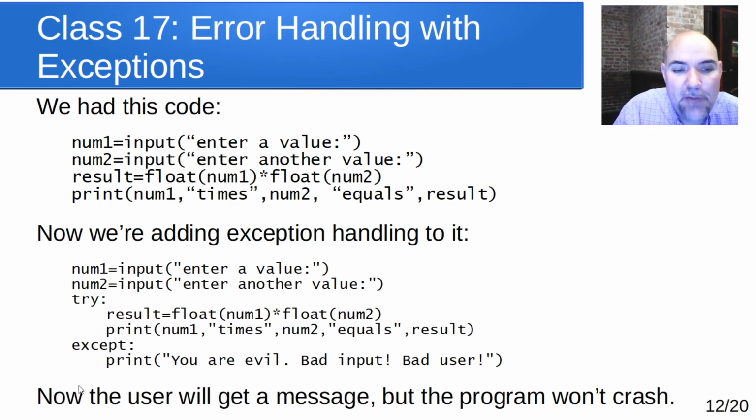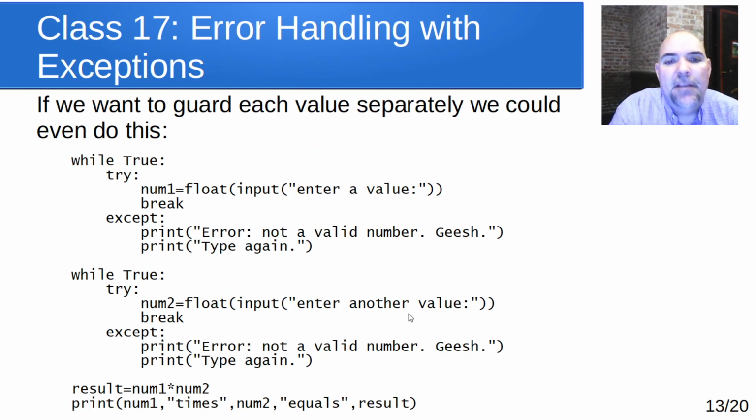And if you wanted to, you could wrap that in a loop that then goes back and makes them try to re-enter this information again. And if you want to guard each value separately, you could do that as well. So that way they have to enter a good value for value 1. They have to add a good value for value 2 in order to move on in the program.